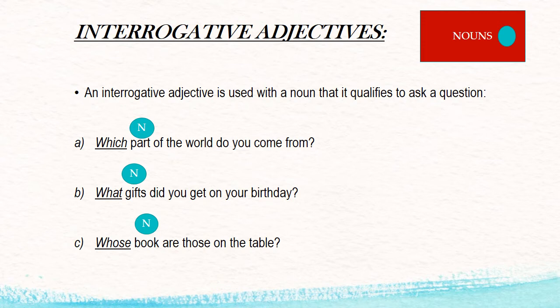Number 2, what gifts do you get on your birthday? It is also forming a question and qualifying a noun. As it is written gifts here, and this blue mark is showing the noun. Interrogative adjectives are just qualifying the noun in the form of a question. And number 3 is written here, whose book are those on the table? Whose is the interrogative adjective as it is qualifying the noun, that is book.